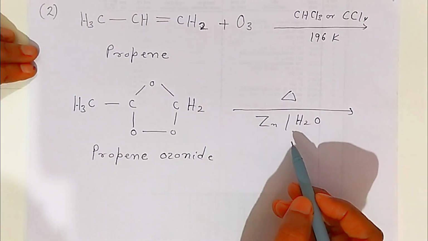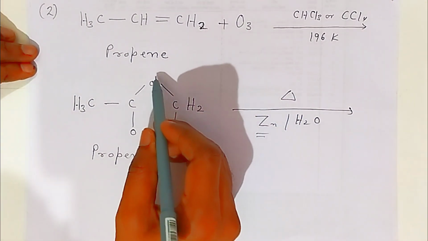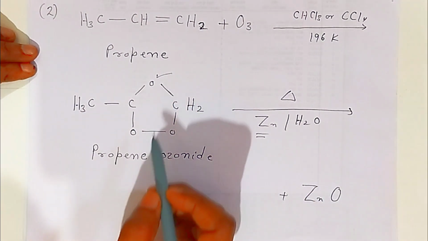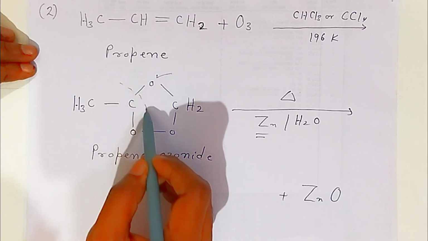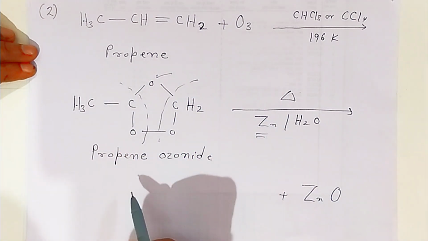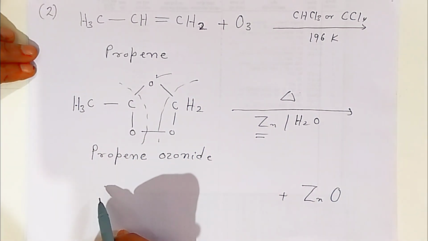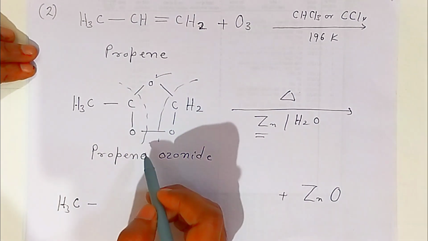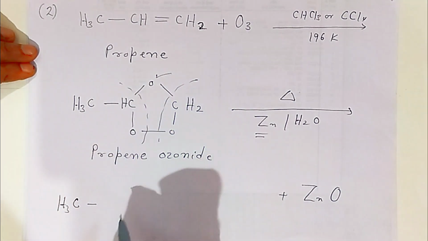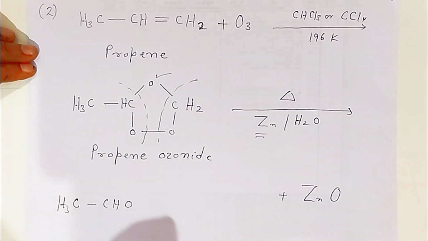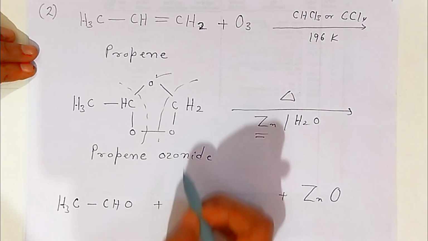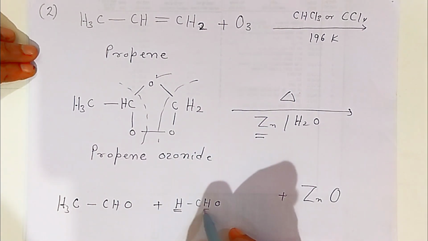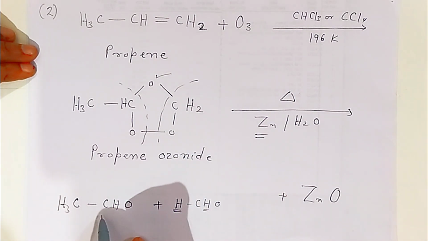This zinc will combine with this oxygen and form zinc oxide. Now when we heat it, this bond will break like this. So here, students, you are getting two types of aldehyde. One is acetaldehyde. This CH3 will be as it is, and you are getting CHO, that is the aldehyde group. This is acetaldehyde, and here you are getting HCHO, with one hydrogen from here and one hydrogen here. So you are getting formaldehyde, and here you are getting acetaldehyde.